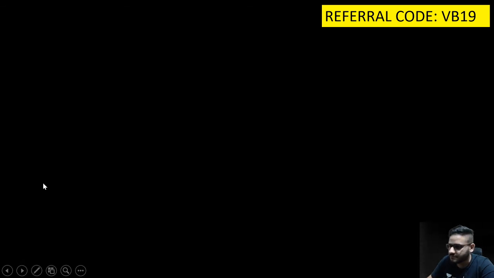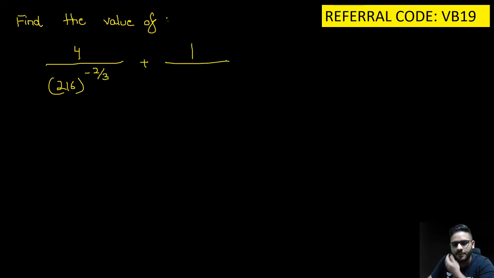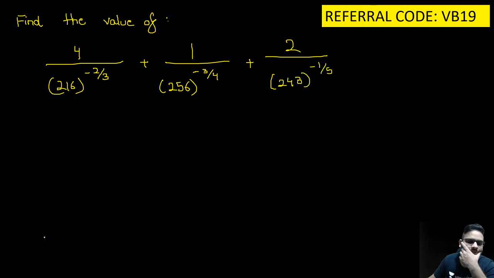चलो, सो find the value of 4 by 216 minus 2 by 3 plus 1 upon 256 raised to the power minus 3 by 4 plus 2 the whole upon 243 raised to the power minus 1 by 5. चलो तो फिर शुरू करते हैं.